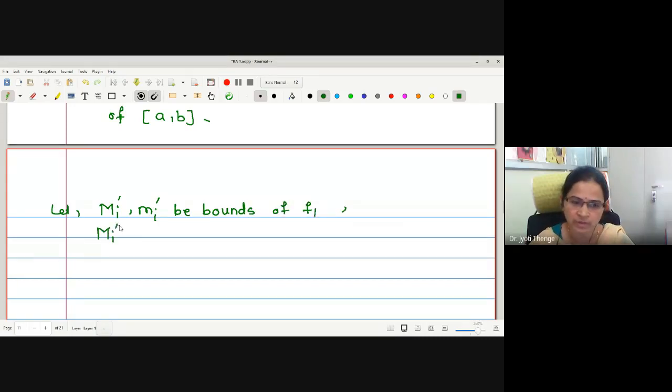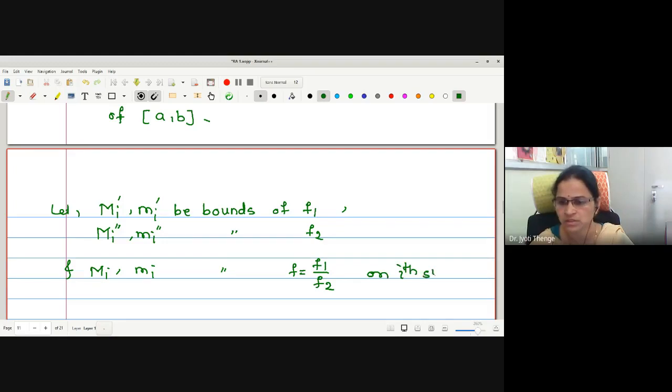Capital Mi double dash, small mi double dash be the bounds of f2, and capital Mi, small mi be the bounds of f equals f1 by f2 on the ith subinterval.